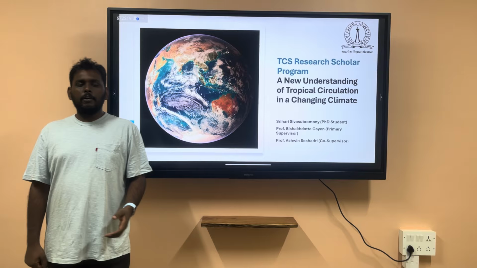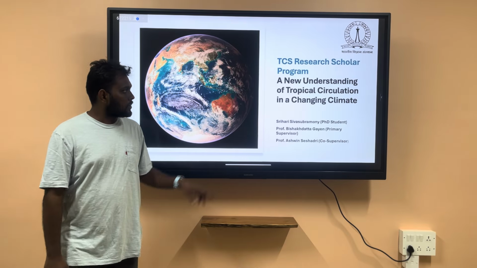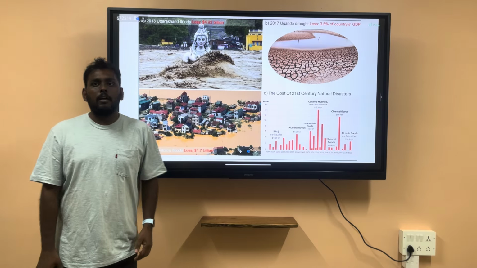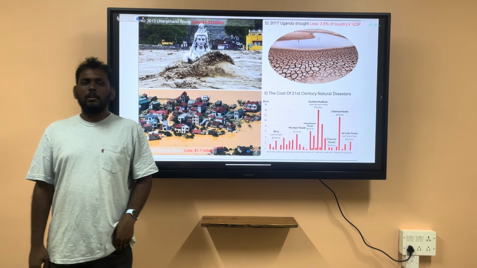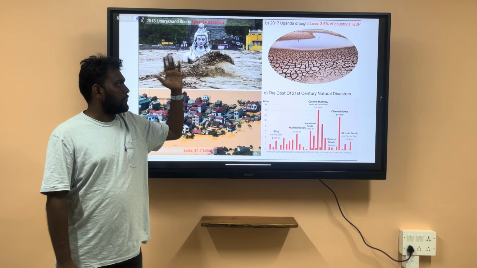Ever since the advent of global warming, climate change has always been more focused in the polar regions. Since the 21st century, climate change has manifested in the tropical regions in the form of floods, droughts, and increasing cost or loss of life and property.